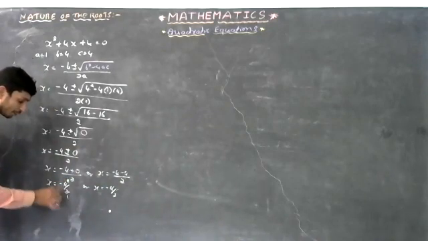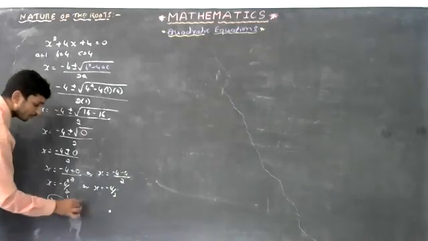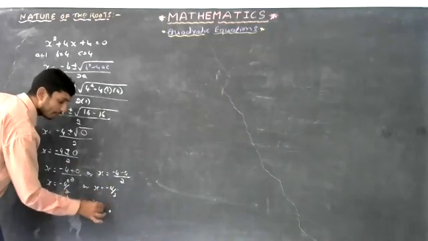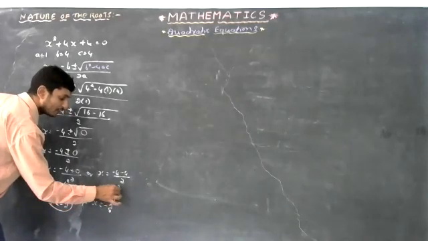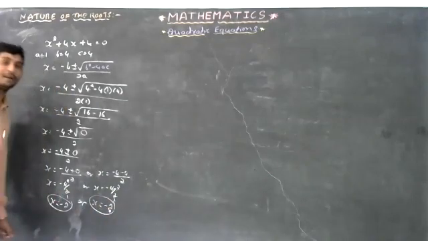So x is equal to minus 2, and x is equal to minus 2 again, since 2 ones are 2, 2 twos are 4. Again it is minus 2.